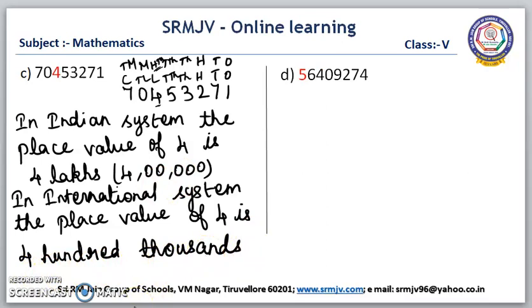Can you do the next problem as your homework? Here you have to find the place value of 5 in both the Indian system and the international system. Do the problem as your homework.